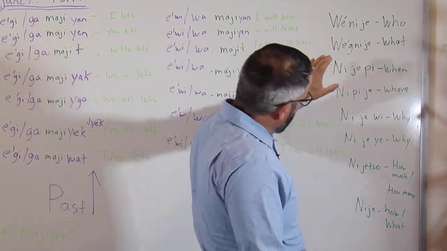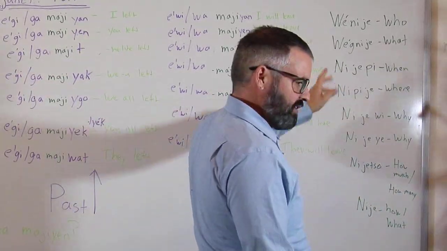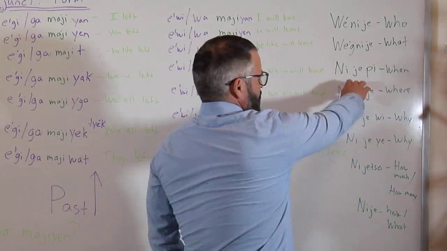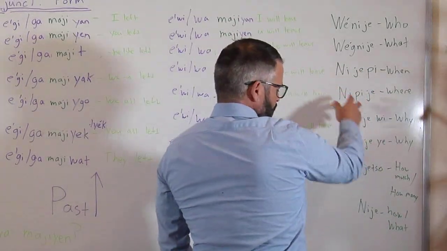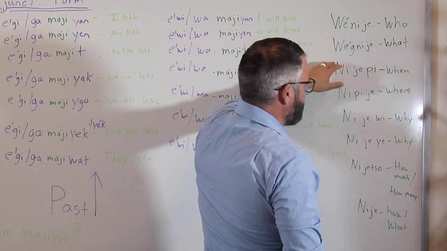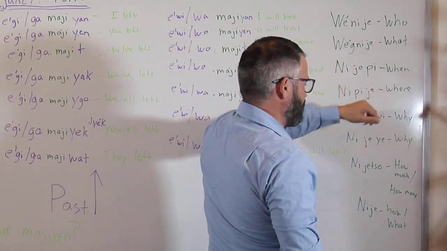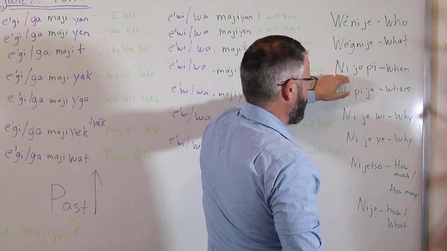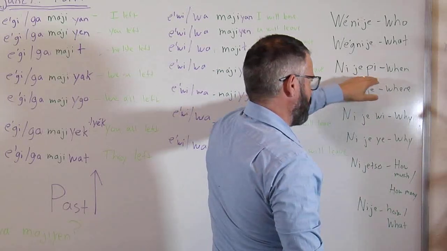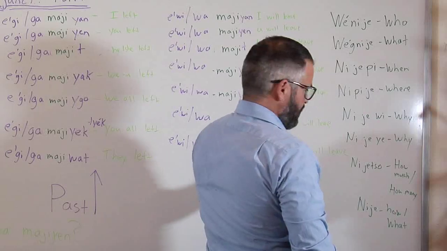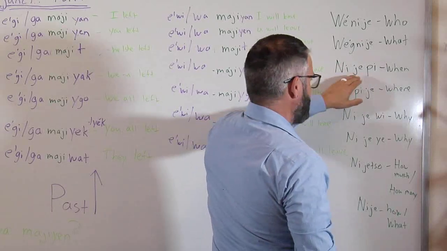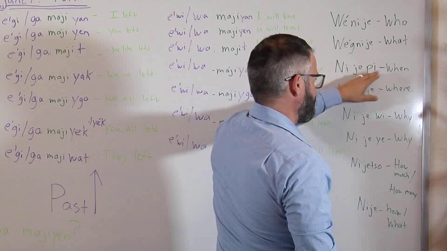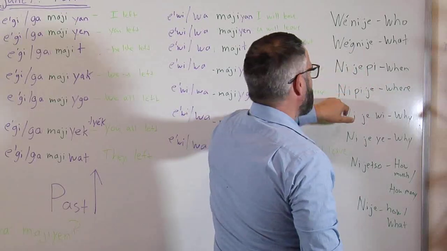Now I know these are kind of close and these ones can kind of get confusing for people. So you may want to separate them out if you got maybe a chart where you're working on them alone. So nija versus nipija. And there is one variation that I forgot to write up here. Some people also will say nijopi for when. So maybe that's a way that might be easier for you if they look too much alike. You could do nijopi versus nijapi, and that might help you out for when.